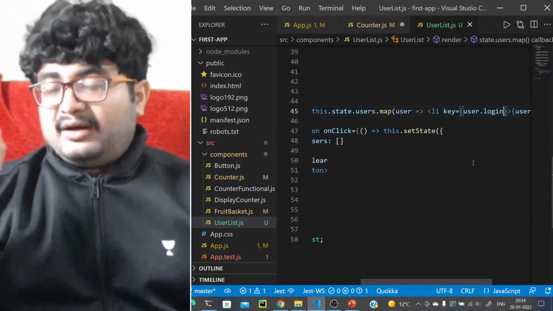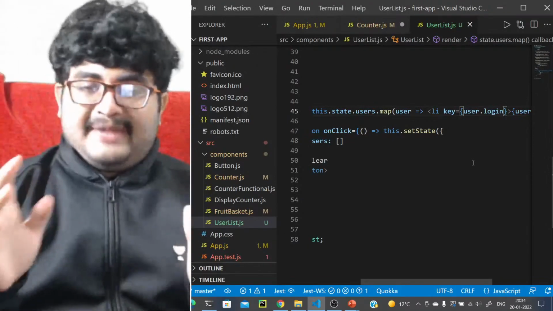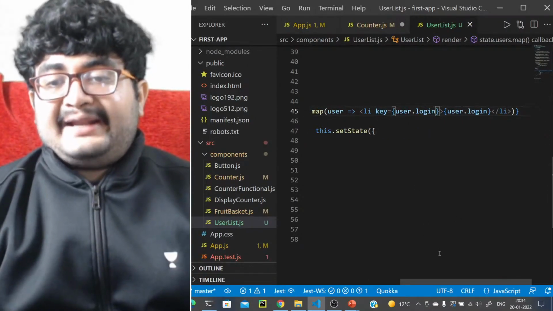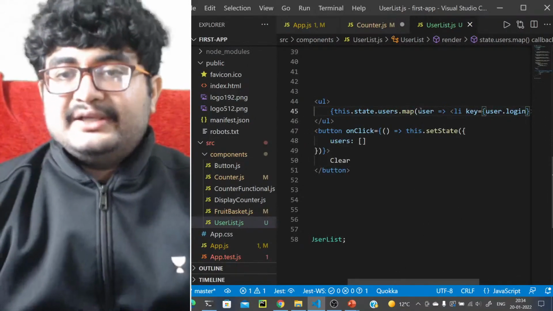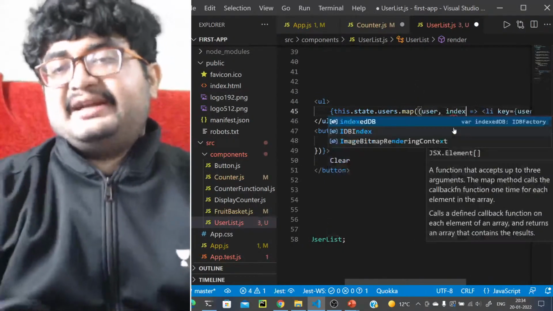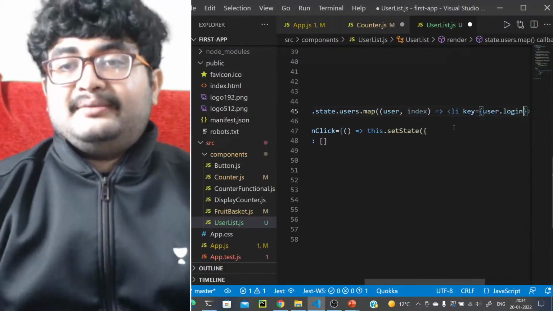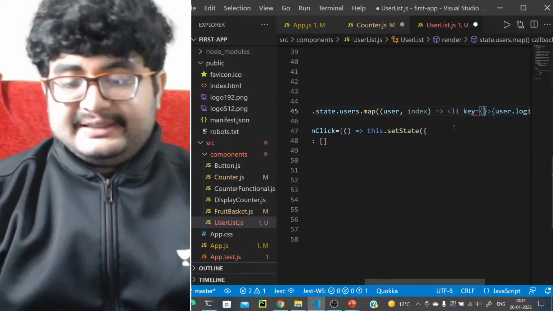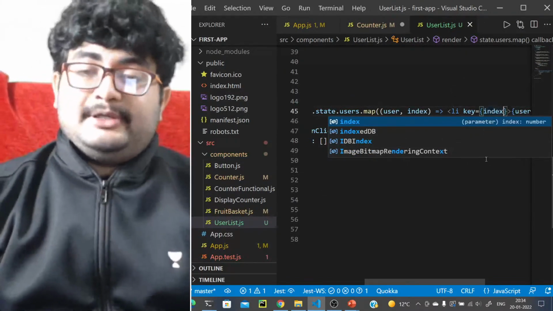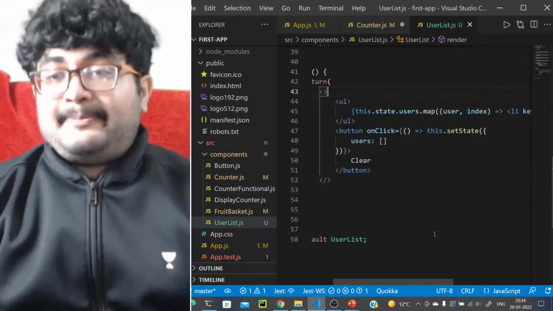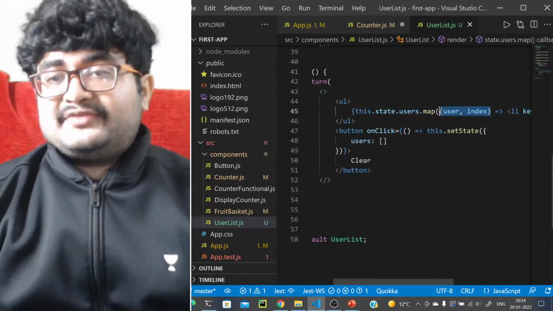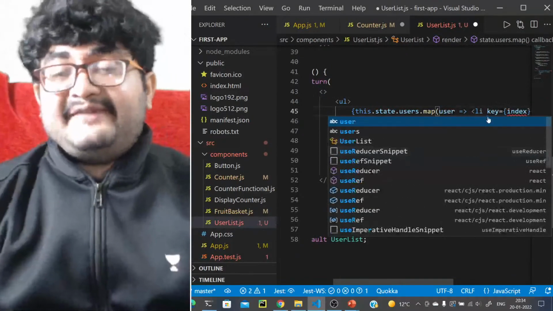Now, one of the common anti-patterns, or common bad practices, that people do is they write code like this. They will receive user, comma, index here, and then they will set the key to the index. Right? This is a very common anti-pattern. Why is this a bad practice? Just think about the use case of this key. This key is to prevent irrelevant re-renders.